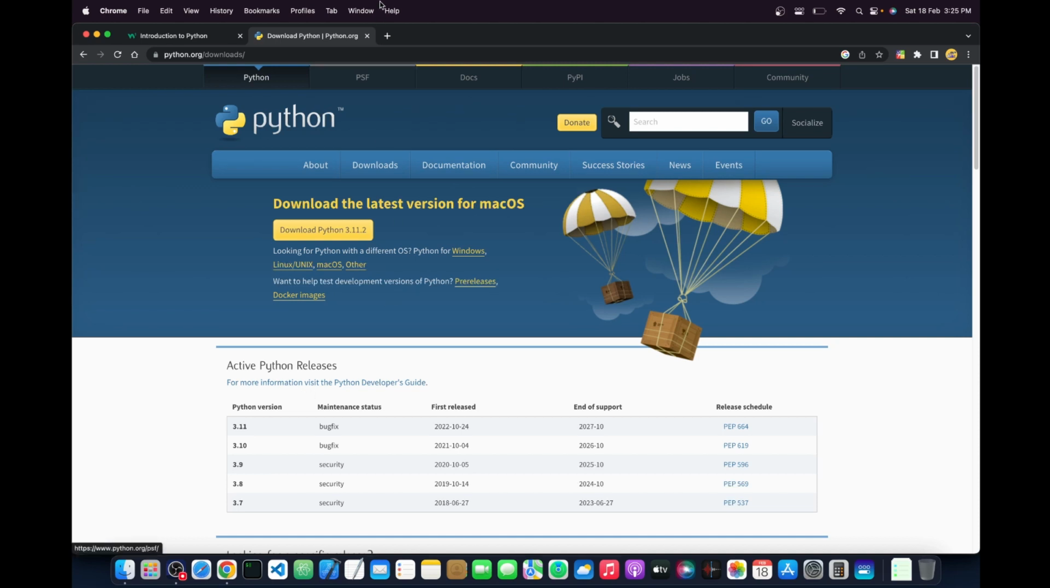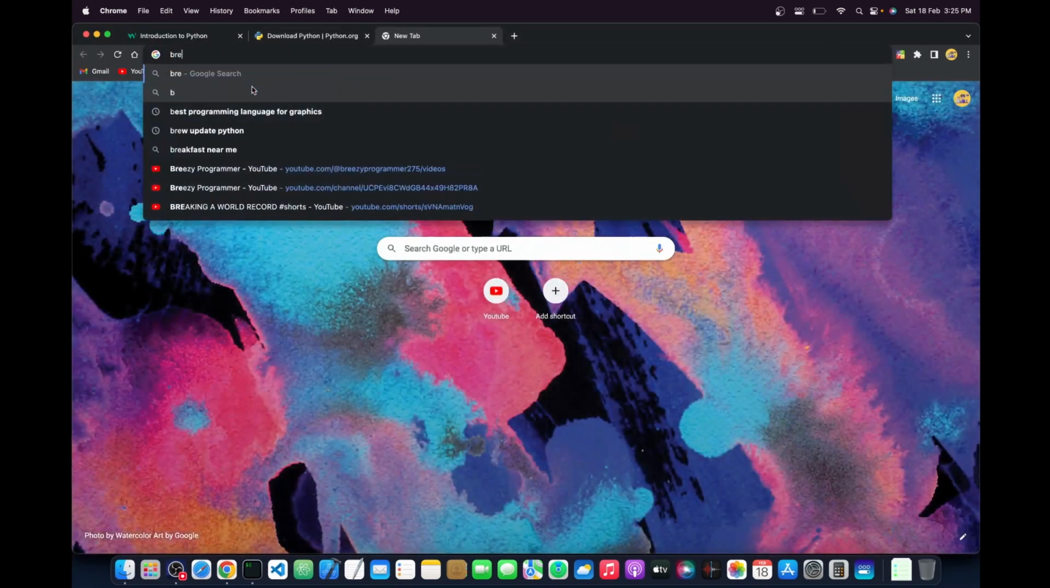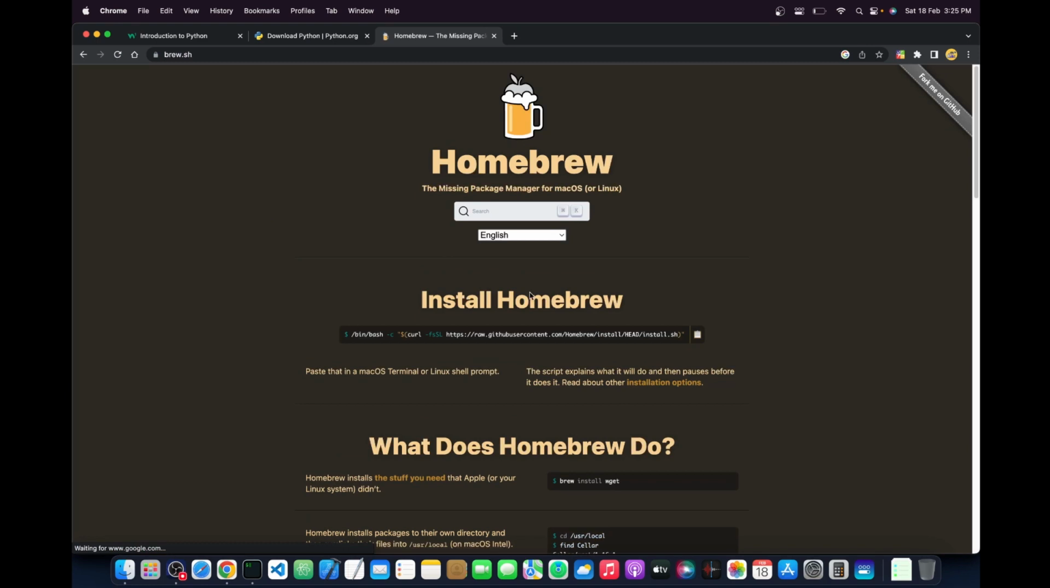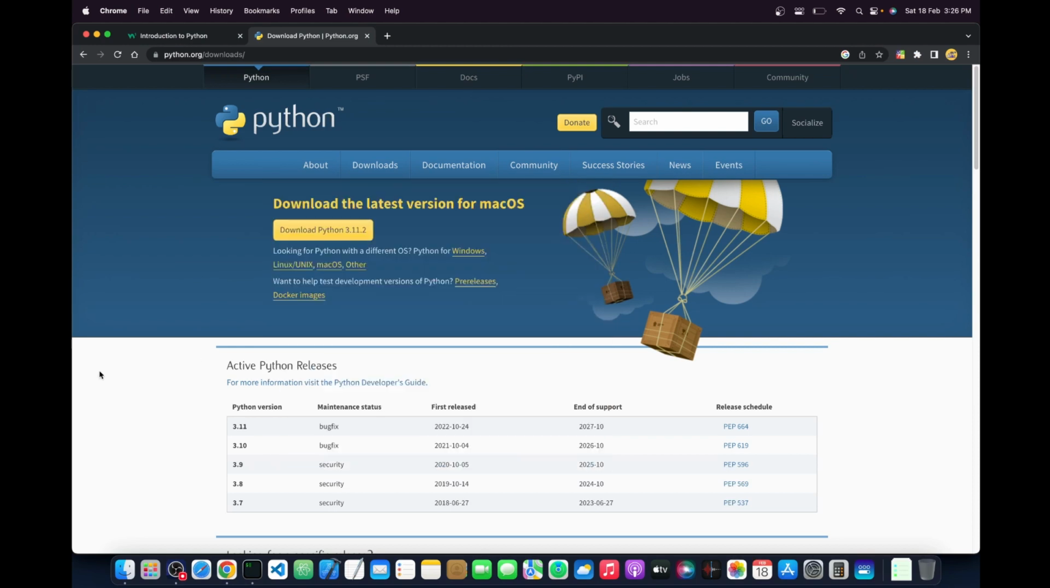If you're on Mac, you can also install it using Homebrew. Go to your terminal and run the brew command, which you can find by searching for brew on Google. Homebrew will be installed. I've already installed Homebrew, and after that you can just run brew install python. You may find different tutorials on YouTube, so you can search for that. If you want me to make a tutorial on this topic, you may comment down in the comment section.